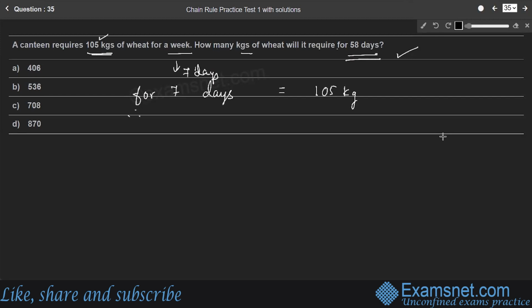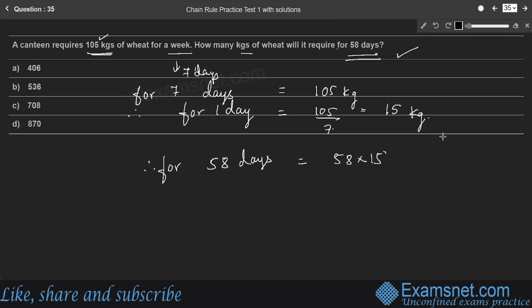Therefore, for 1 day, or you can directly take for 58 days, right? So, for 1 day, it becomes 105 by 7, right? So 7 into 1, 7 into 5. So, it requires 15 kgs of wheat for 1 day. Therefore, for 58 days, how much wheat is required? 58 into 15 kg.